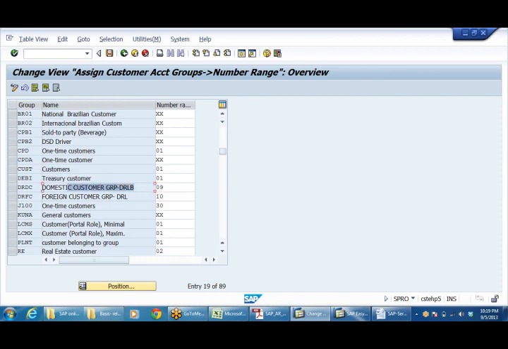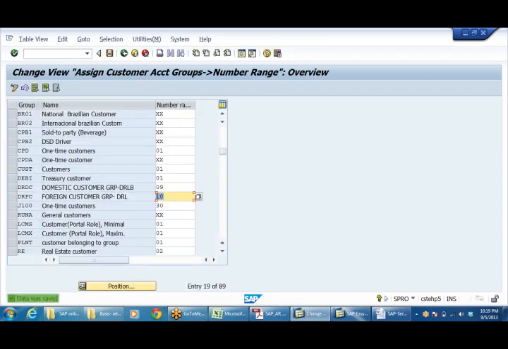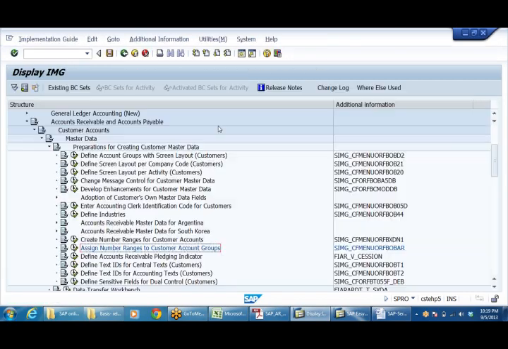When I'm going to create customer accounts here, the system takes from here whatever numbers are available: 1, 2, 3, 4, the system will take. And for the international group, it will take from here. I'll show you how the system is going to work when you create.